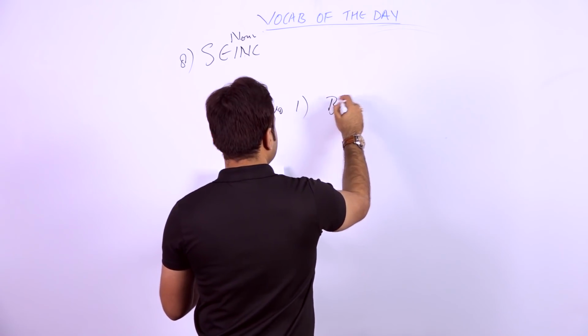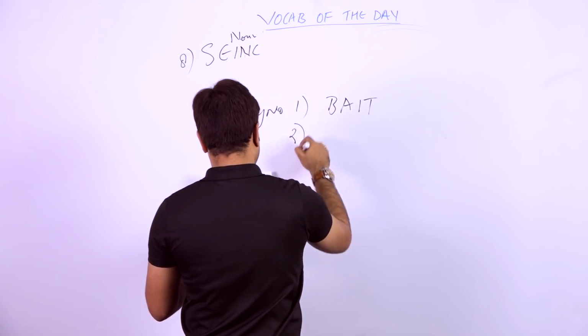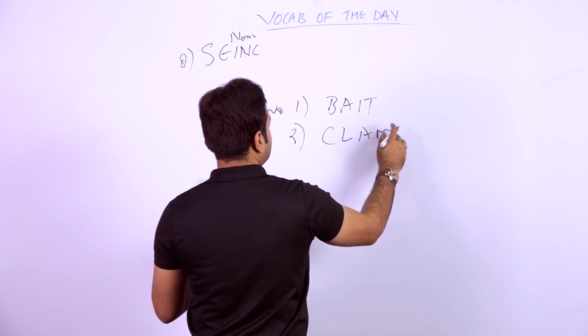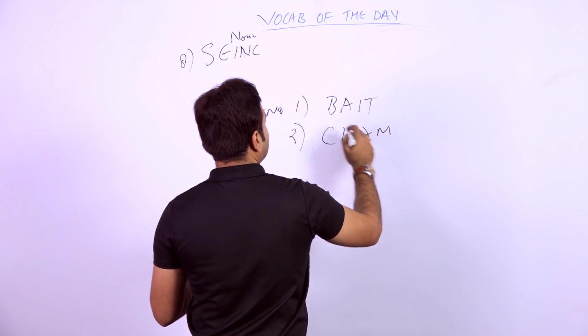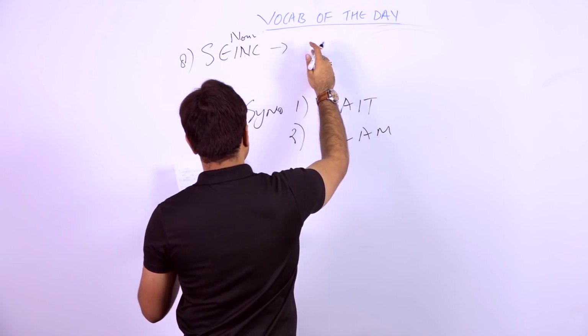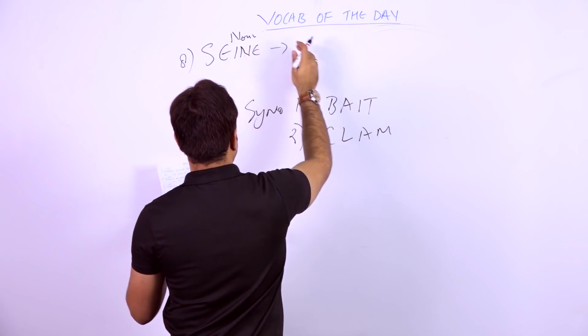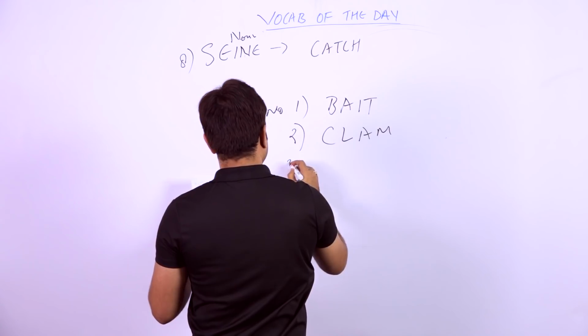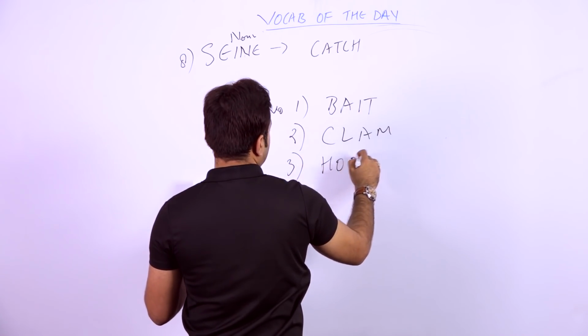Actually, the first one is BAIT, bait. Second one is clam, CLAM, clam. It's a nice word, in the sense of people who catch. It's the same, catch. Fine. The third word you can take is hook.